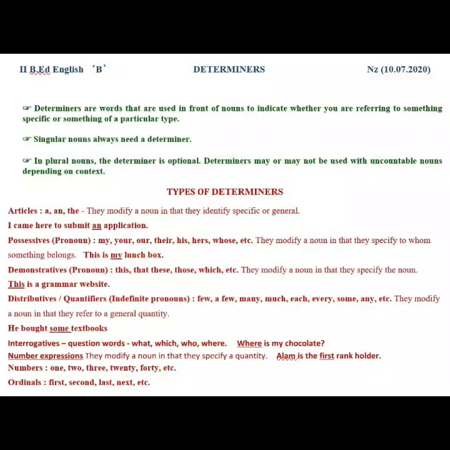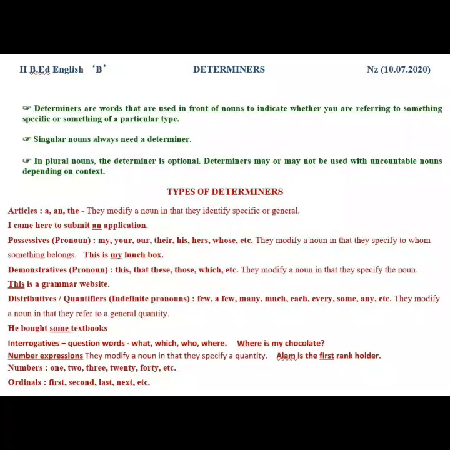Here, there are 2 types of number expression. One is cardinal number expression and another one is ordinal number expressions. Cardinal number expression is nothing but 1, 2, 3, 20, 40. Ordinal number expression is nothing but first, second, last, next, etc.